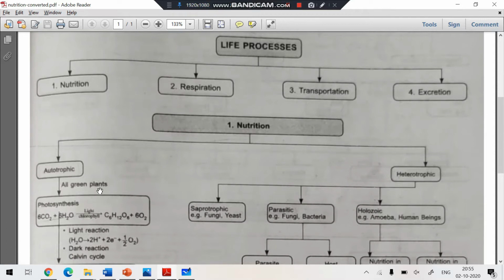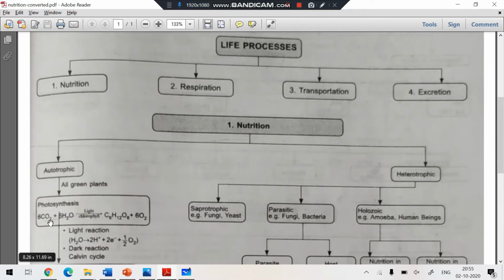All the green plants do autotrophic nutrition. What is photosynthesis? Photosynthesis is a process in which the organism utilizes the inorganic substances from the atmosphere and prepares the organic substance.